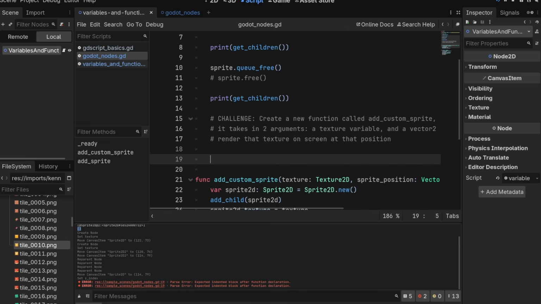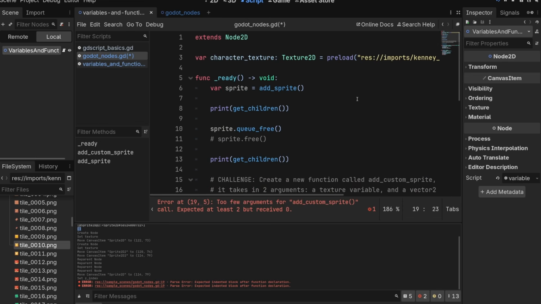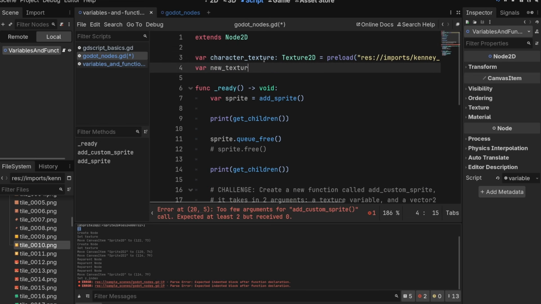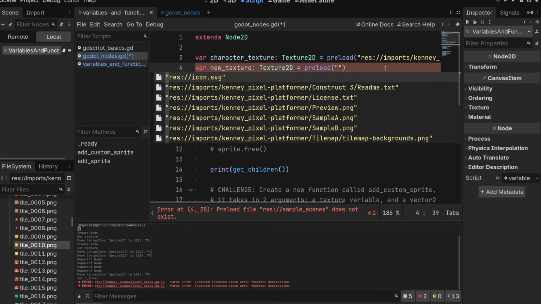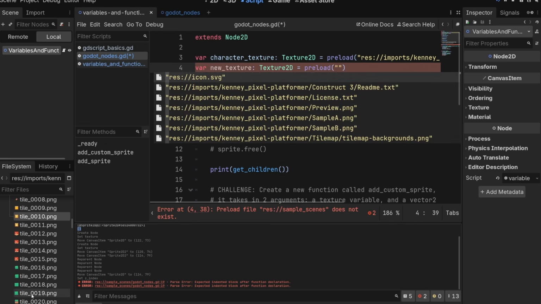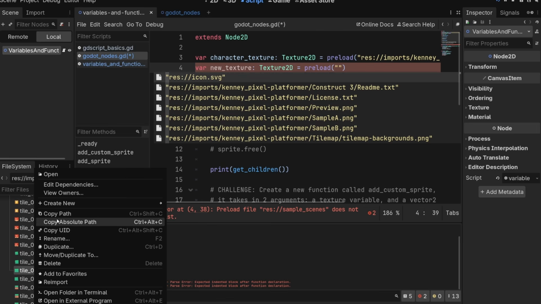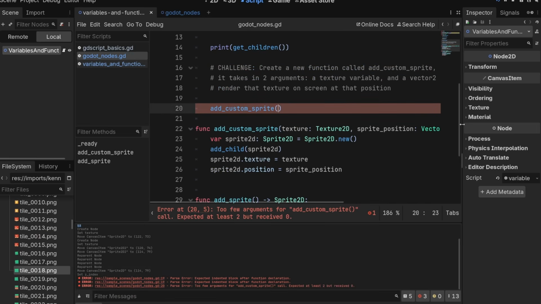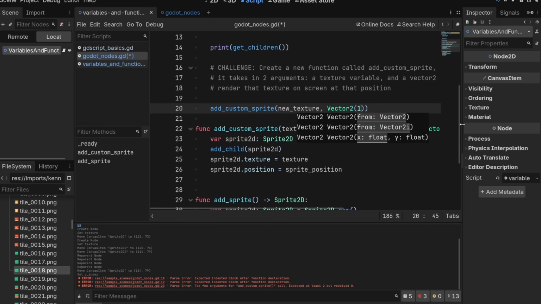Let's call it now. So we'll do add custom sprite, and then we want to give it a texture. Let's preload a new one. So I'll do var new texture, texture2d equals preload. And if you remember, we just need to put quotation marks, find the texture we want, copy path, paste it in, great. And then we will say add custom sprite, new texture, and then vector2, and we can do 100 and 200. And why don't we do it again too?